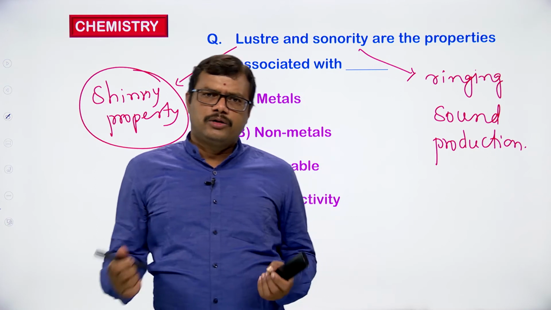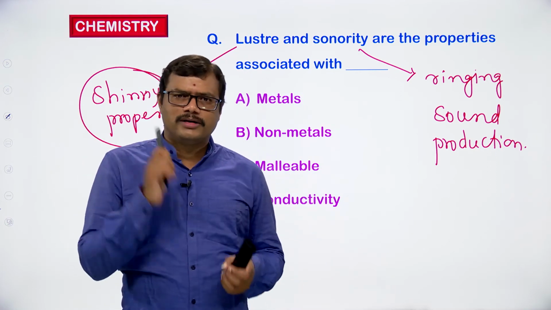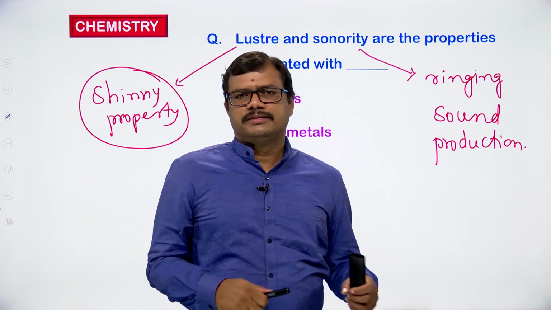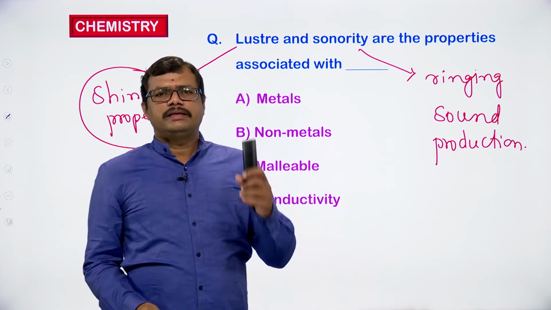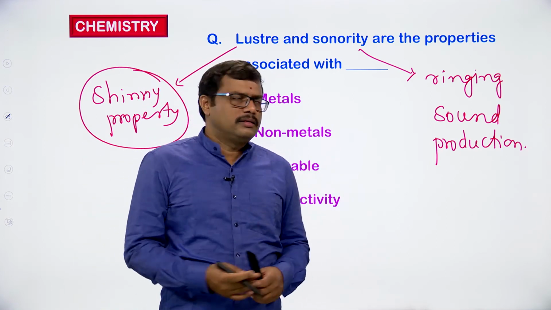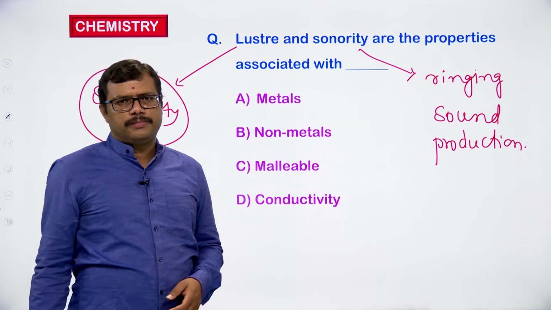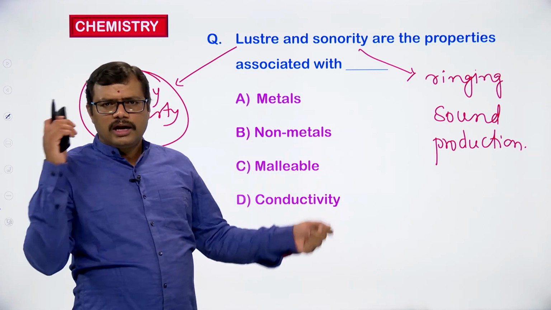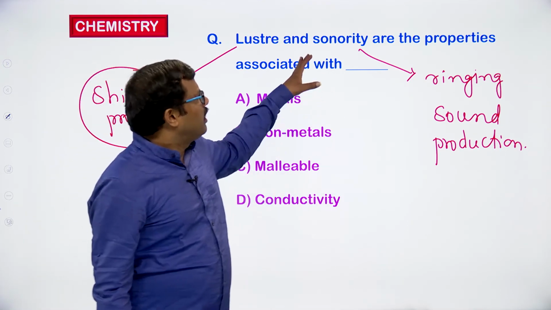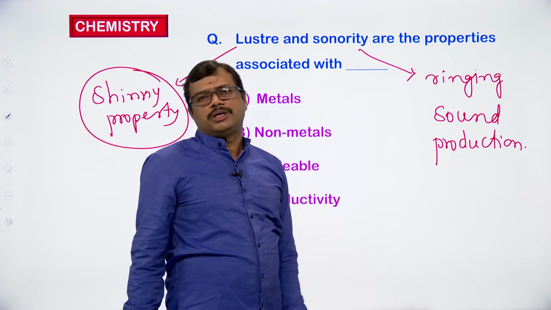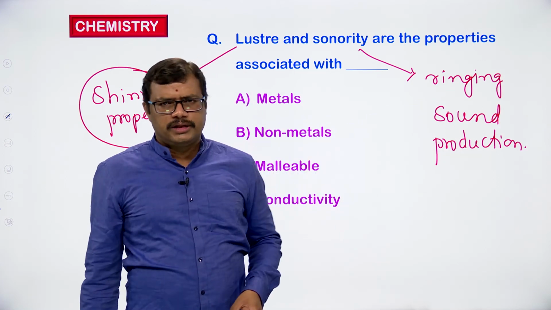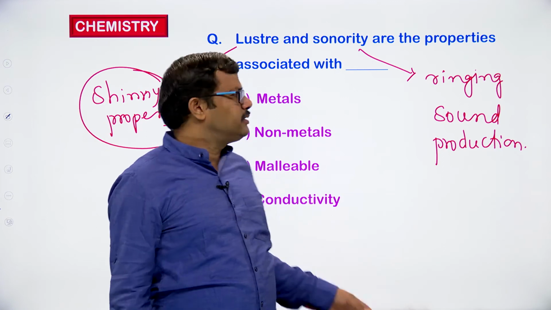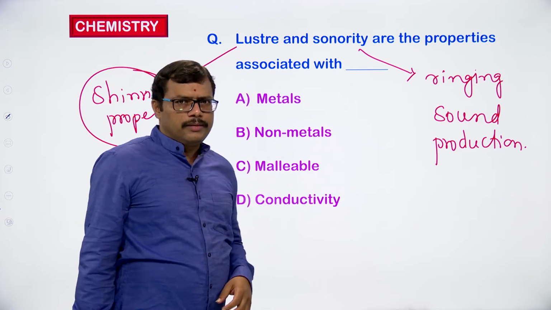Take two silver rods, two golden rods, two copper rods, two nickel rods, and test the ringing sound that is produced. Generally when metals are hit with some hard substance, they are capable of producing the ringing sound. So ringing sound production is taken as sonority.